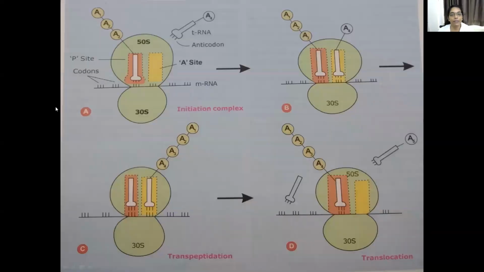So just I kept this image once again. So here, if you can see, they bind to the A site of the 50S ribosomal subunit. So the very first step in the protein synthesis is inhibited, that is the binding of the incoming tRNA with the new amino acid coming and binding to the A site. Okay, so that is prevented because they bind to the A site in the 50S ribosomal subunit.